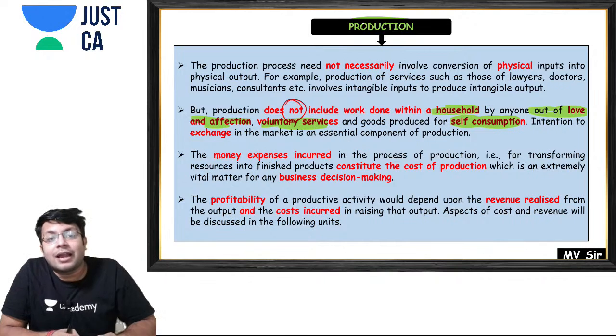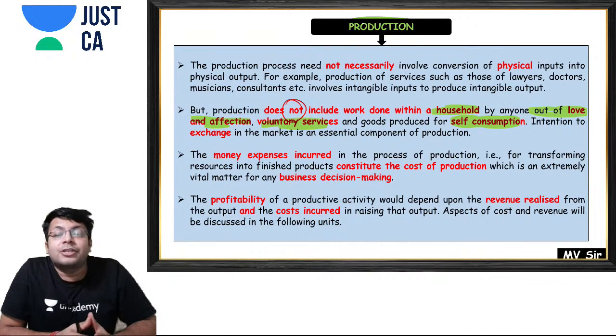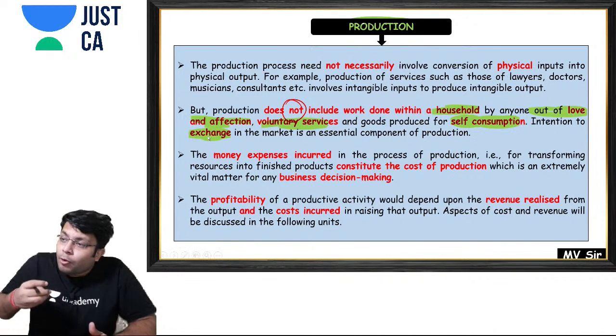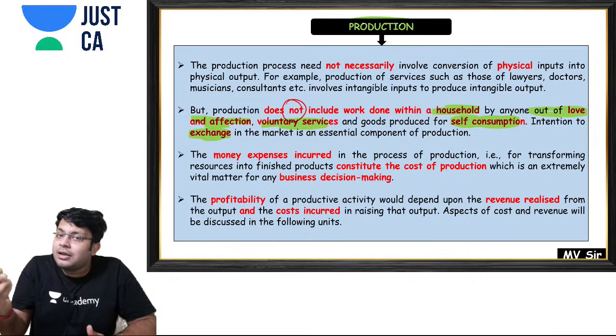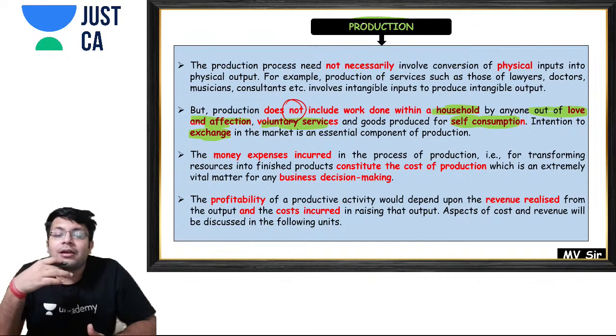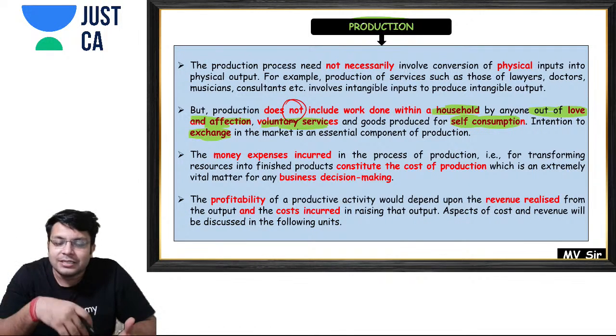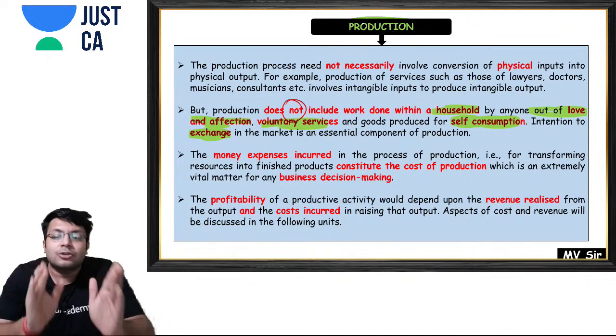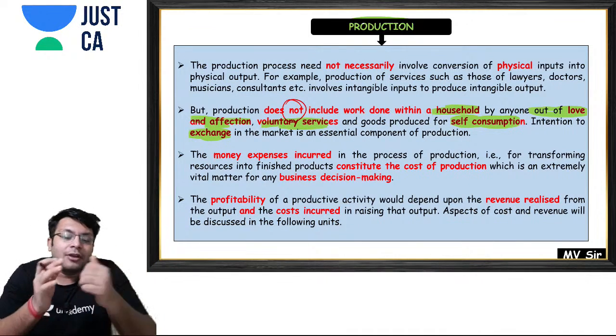It is important that there should be an intention to exchange. So if you are providing goods or services to anyone, the other person should give you something in exchange also, right? So mostly what do we give in exchange? Money. Yes, currency, or the price. You have to pay the price to buy any good or service. So there should be an intention to exchange in case of production. Only then we call it production.